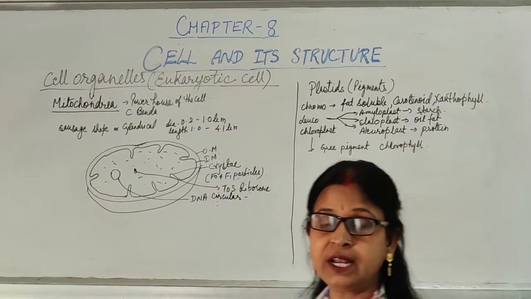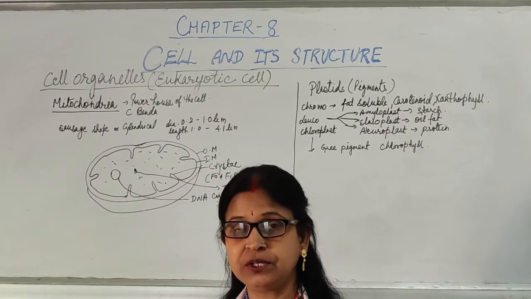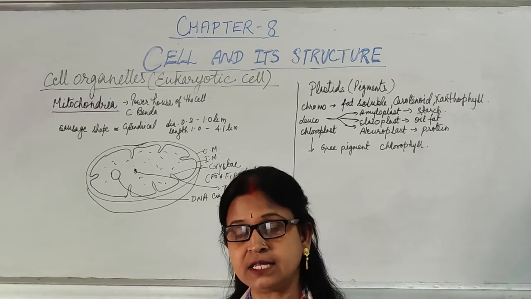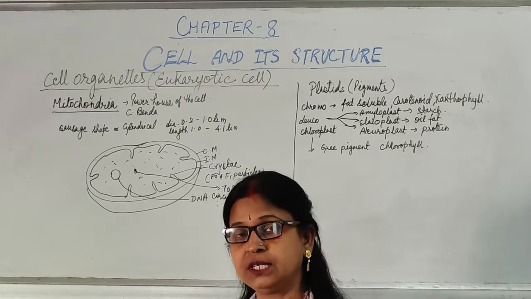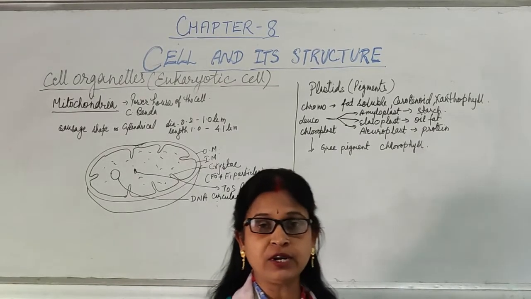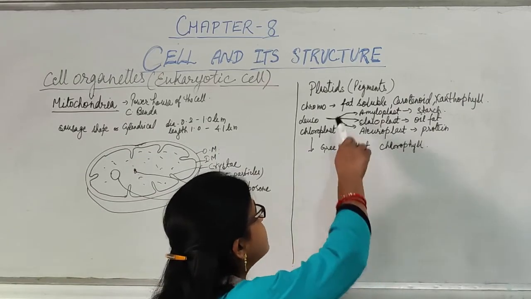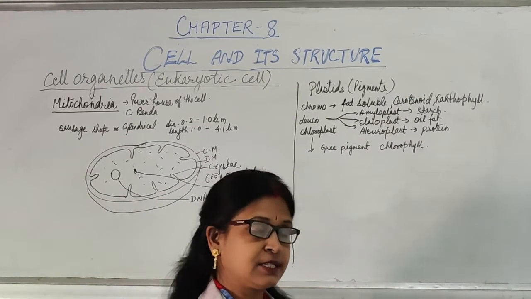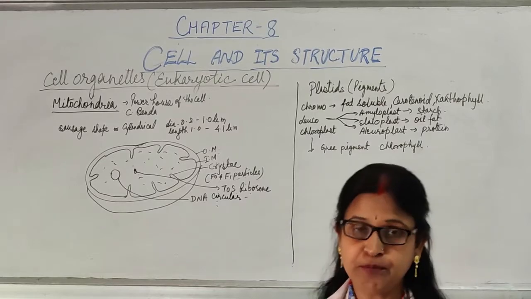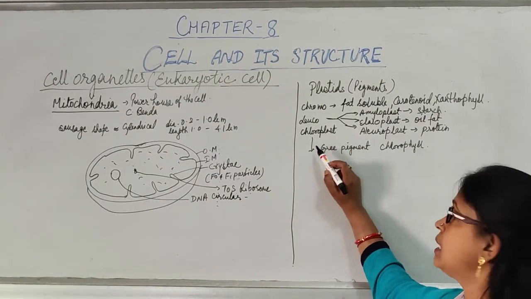Now the next cell organelle, which is double membranous, that is chloroplast. Now we will study about the plastid, the other cell organelle of the eukaryotic cell. Plastids are present in eukaryotic plant cells. They are not present in animal cells. There are three types of plastids in plants: chromoplast, leucoplast and chloroplast.